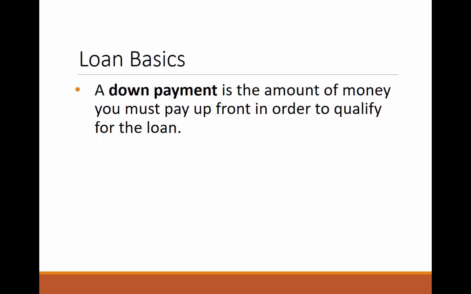A down payment is the amount of money you must pay up front in order to qualify for the loan. Typically, the down payment is a percentage of the sale price of the item. For example, a 10% down payment may be required to get a loan to purchase a home. Since the down payment is a percentage based upon the sale price of the home, the more expensive the home, the larger the required down payment.